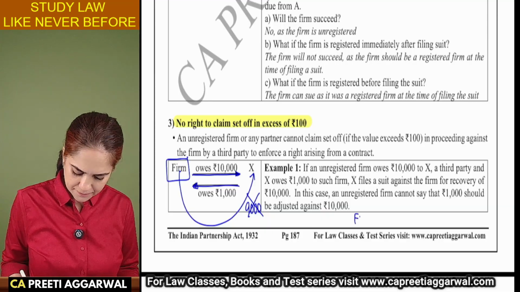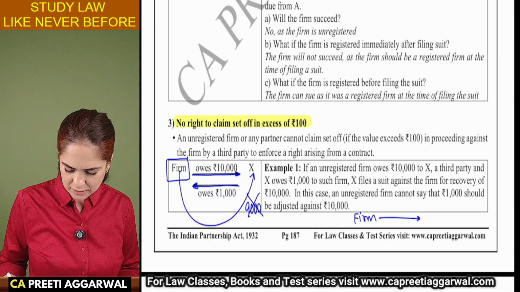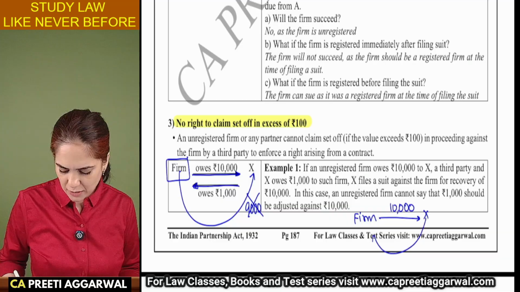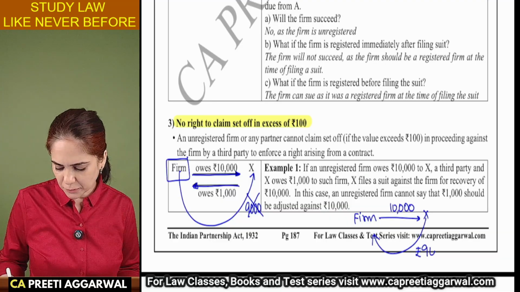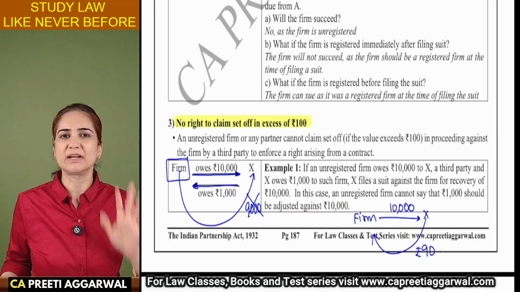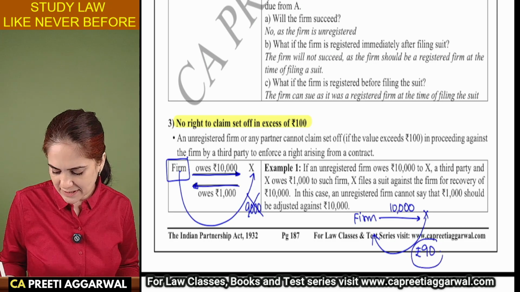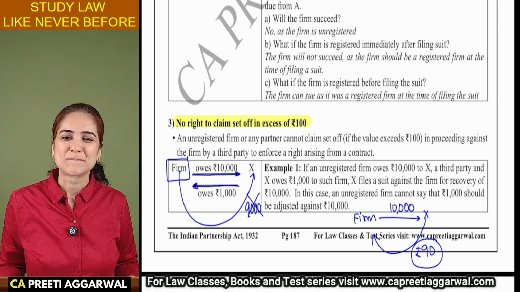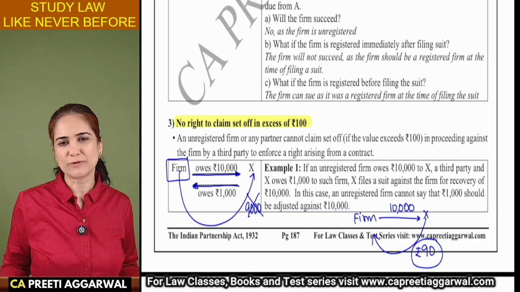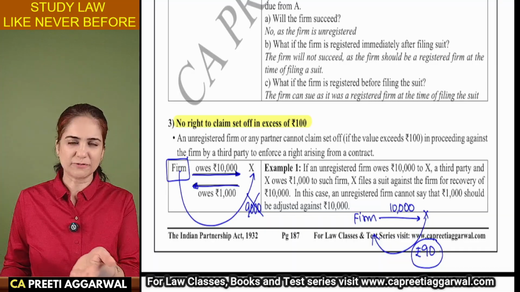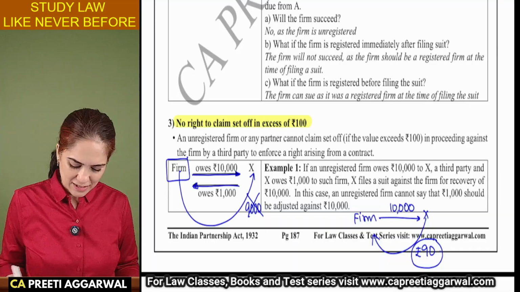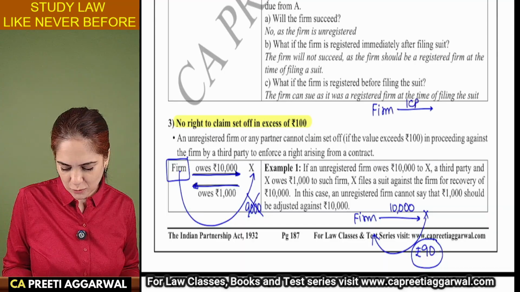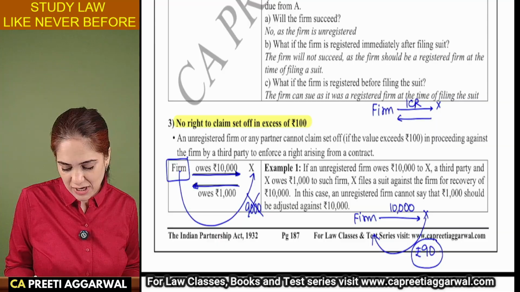What if the firm has to pay 10,000 but it has to recover 90 rupees? Then set off is available because the amount to be set off is less than 100. Ma'am, then it is of no use, no? Get your firm registered. Now, what if the firm has to pay 1 crore and it has to recover 80